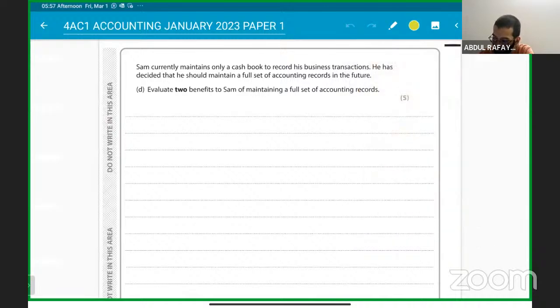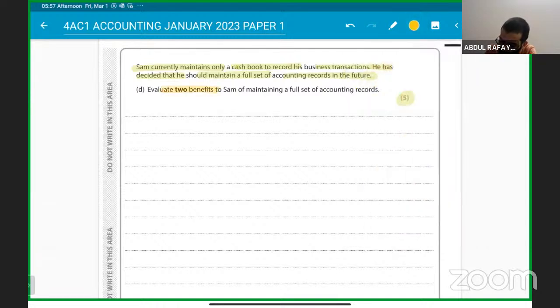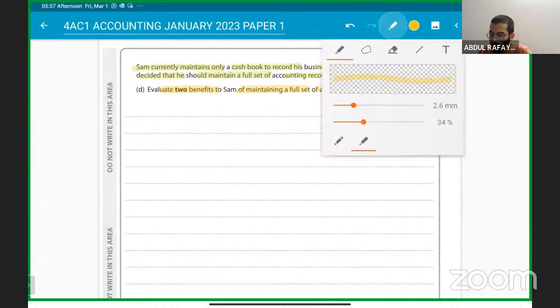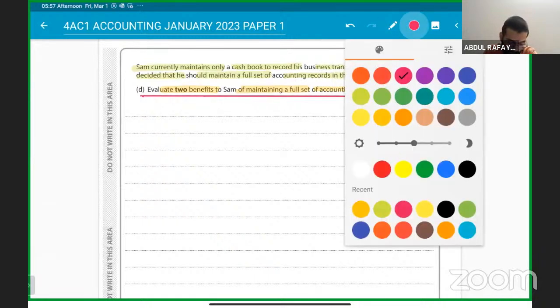So let's try to finish this as well. Sam currently maintains only a cash book to record his business transactions. He has decided he should maintain a full set of accounting records in the future. Evaluate two benefits to Sam of maintaining a full set of accounting records. So we already know the benefits of maintaining a full set of accounting records, right? Let me know what the benefits are.